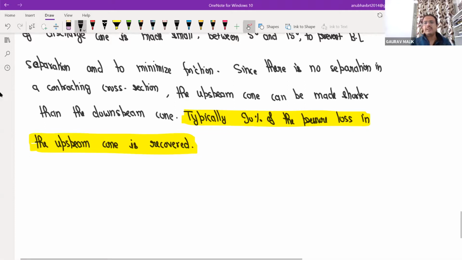And we have one more misconception about the venturimeter, that we can use venturimeter only and only for liquid flow rate, but it is a misconception. We can use it for gas flow rate, but generally we use it for liquid flow rates.